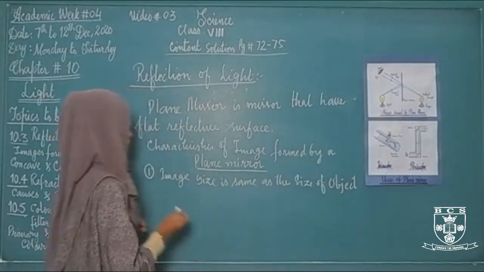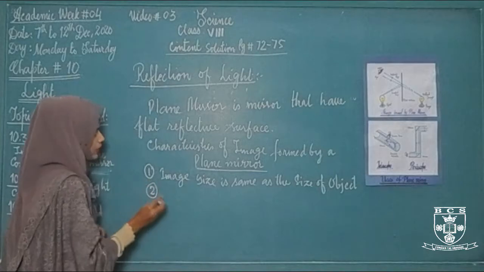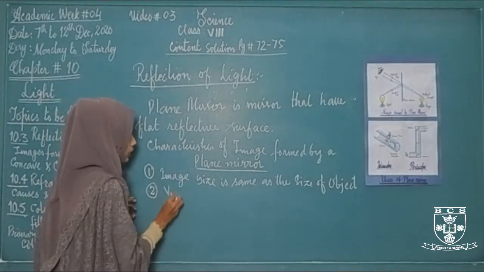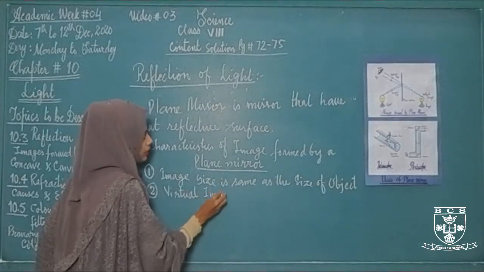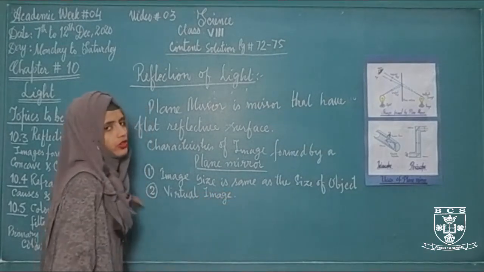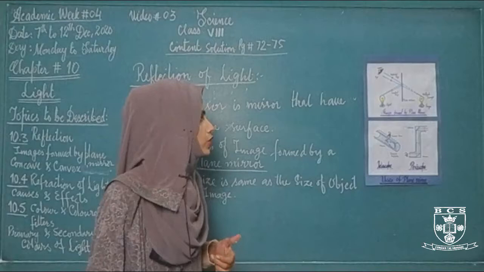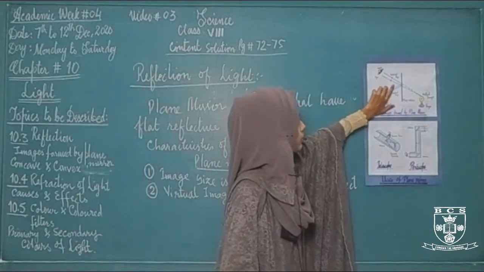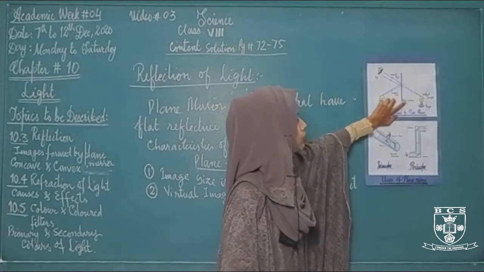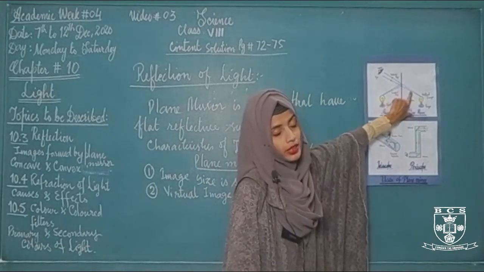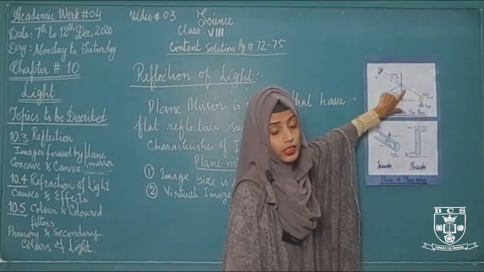The second characteristic is that it forms a virtual image. All of you know that a virtual image is an image that cannot be caught on the screen. ऐसी image जो screen पर ना ली जा सके, that is called virtual image. You can see in this diagram, this is the image that is formed behind the mirror. ये जो image बन रही है बल्ब की, ये mirror के back side पे बन रही है and it cannot be caught on the screen.